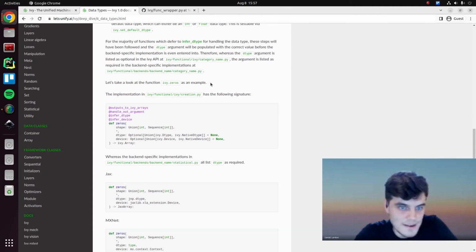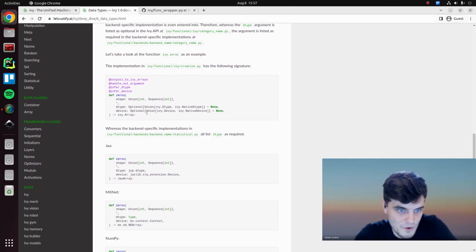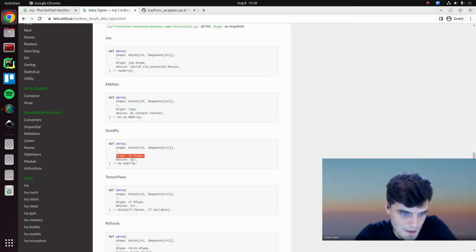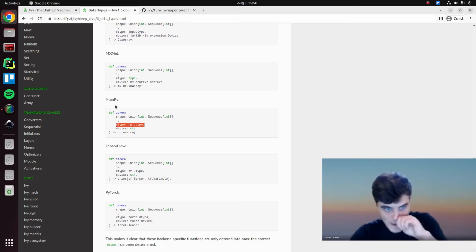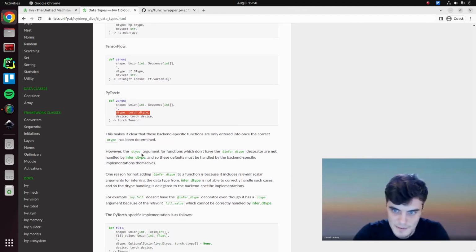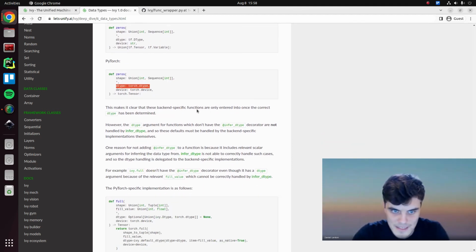So looking at zeros as an example, in the Ivy creation file, we have data type equals none, whereas when we go into the backend specific implementations, data type is required. And this is how we handle it, because by the time we enter into this function, the decorator has populated the value, and therefore it will always be provided by the time we enter into here. So it doesn't need to be listed as optional. And it makes it very clear that the backend specific functions are only entered into once the data type has been determined.